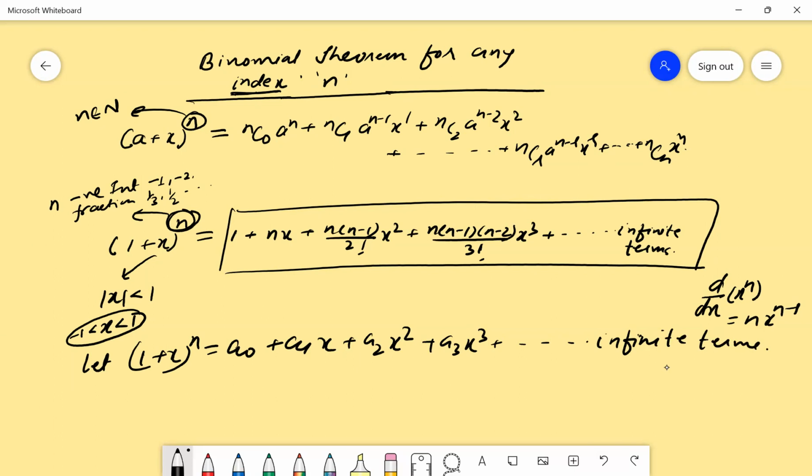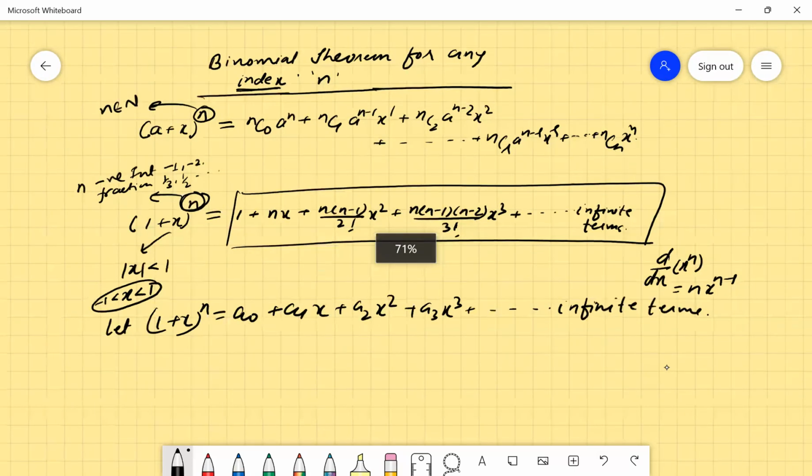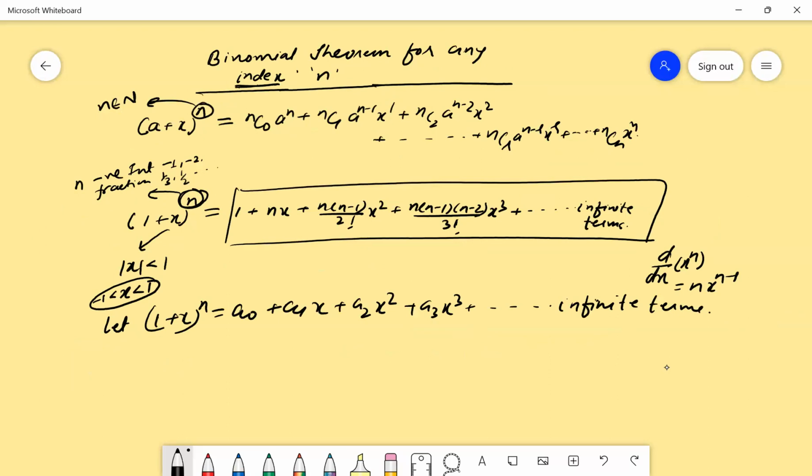So what is our requirement? Our requirement is to find the values of a0, a1, a2, a3. And I told you that we will be using the fundamental theorem of differentiation. d by dx of x to the power n is what? n x to the power n minus 1. Power is n minus 1. So this is the most basic formula for differentiation. Everybody knows it, I think.